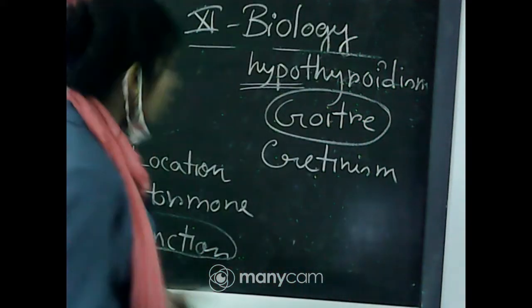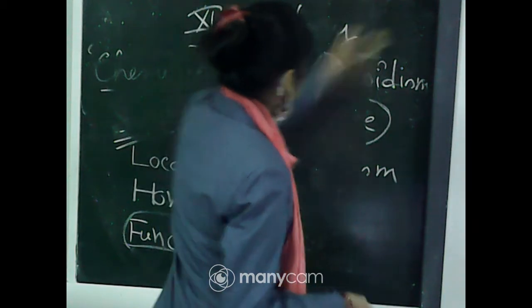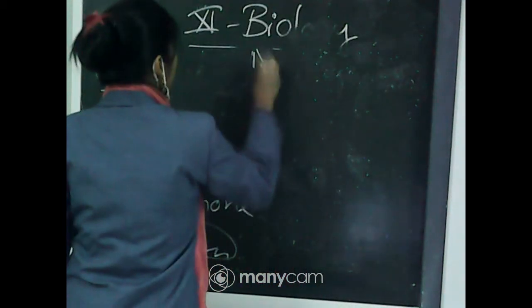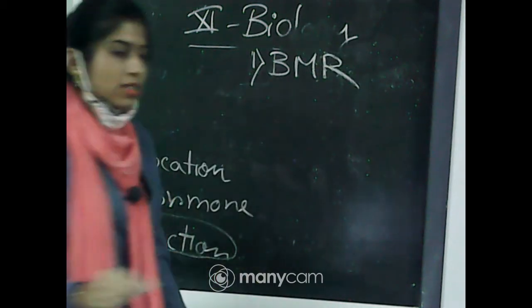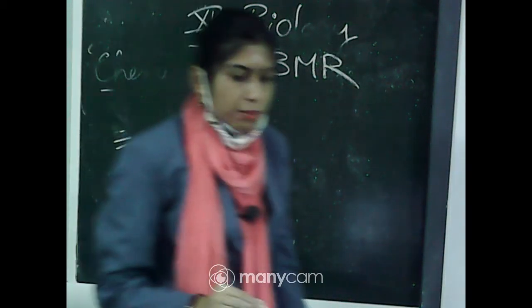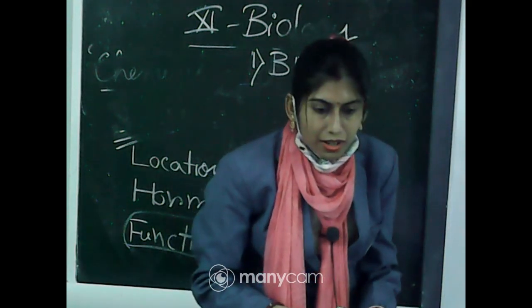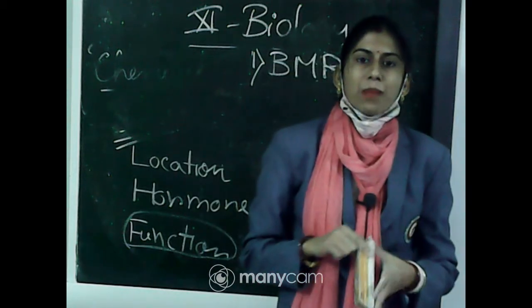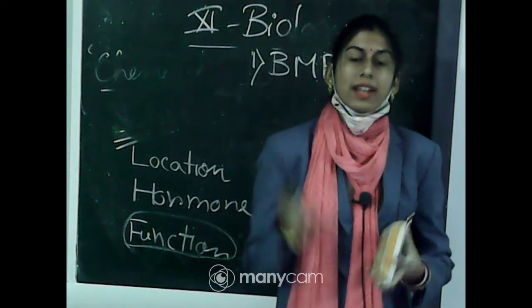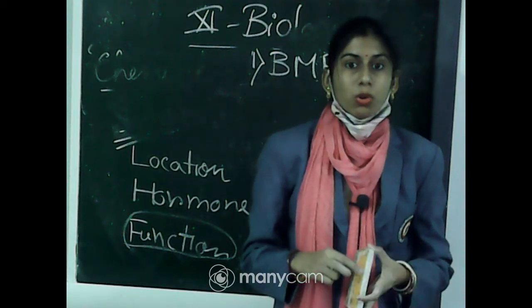and T4. So what are the main functions of these hormones? First, it plays a role in maintaining BMR. So what is the full form of BMR? Yes, in the hilly region, people are not taking an appropriate amount of iodine with their food. That is why in the hilly region, goiter can be seen more.